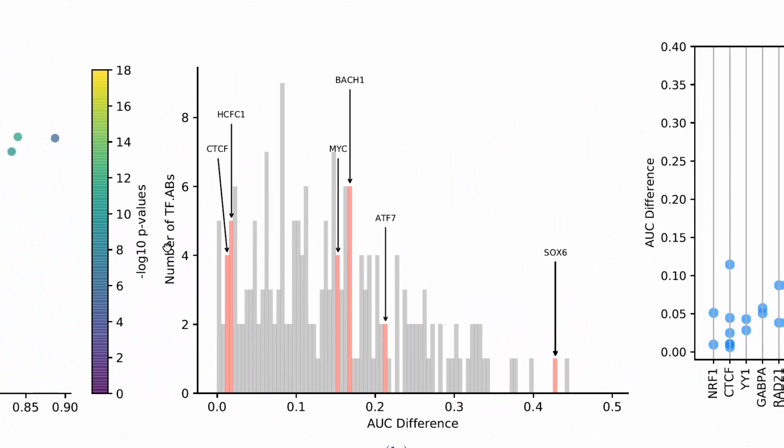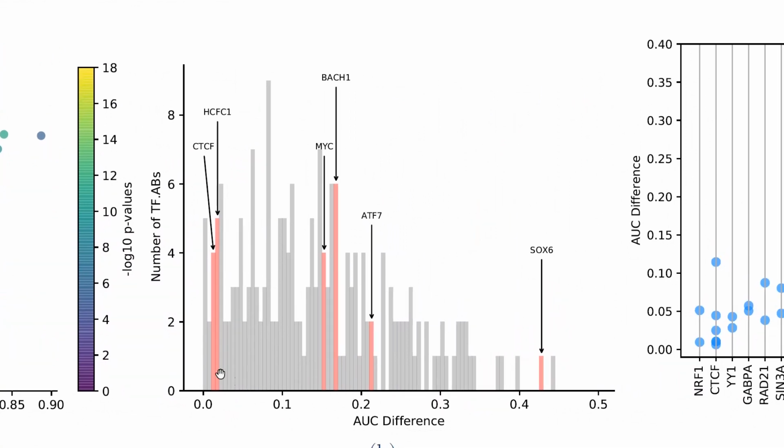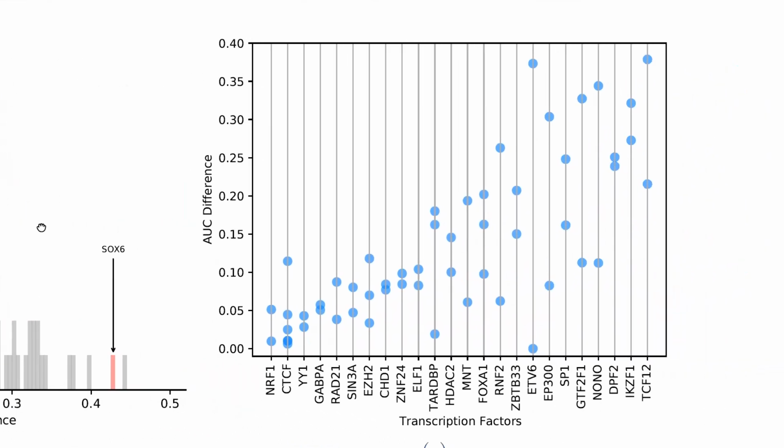We then look at the distribution of the AUC differences in this histogram, where we highlight the bins in red that contain these specific transcription factors. We notice that transcription factors associated with cancer, such as MYC, BASH1, and ATF7, have a higher degree of cell type specificity, unlike those such as CTCF and HCFC1, which are more associated with general cell type processes.